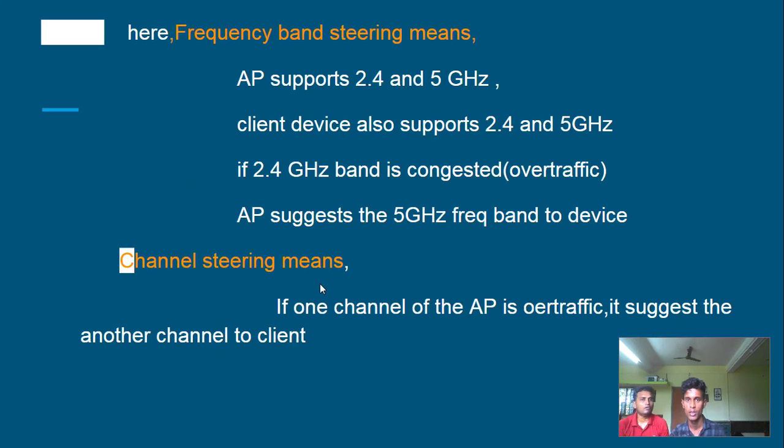What is frequency band steering? If one AP is there, it can support 2.4 gigahertz and 5 gigahertz. Client devices also support 2.4 gigahertz and 5 gigahertz. If the 2.4 gigahertz frequency band is congested, in over traffic, the AP moves the device to the 5 gigahertz frequency band. It is frequency steering. So what is steering? That means moving the client to a different direction, different bands. Channel steering is moving the client to a different channel.